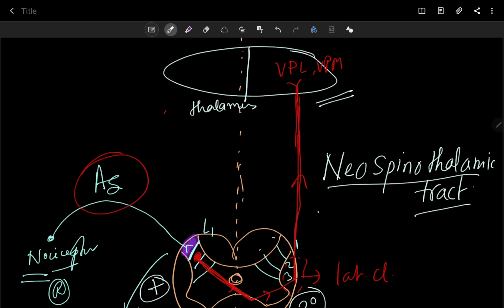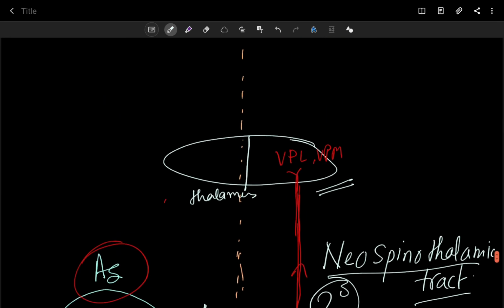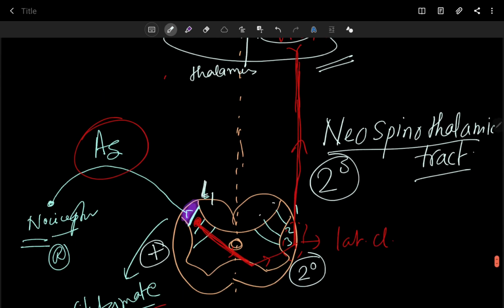Which tract? The second order neuron, which originates generally at the level of lamina 1 of the spinal cord and reaches up to the thalamus, generally the VPL nucleus. This is called neo-spinothalamic because it is new, or latest in evolution.